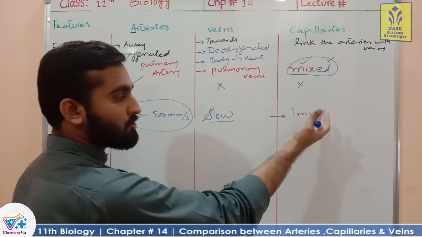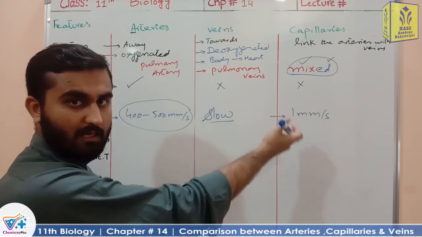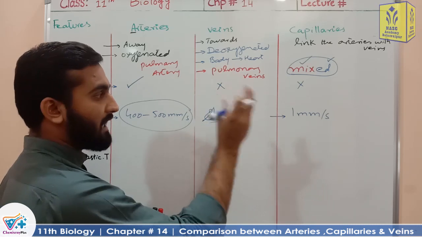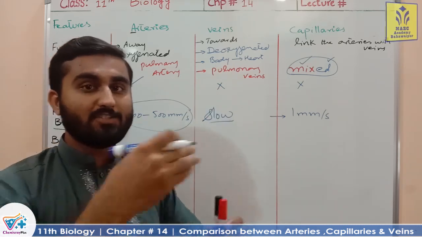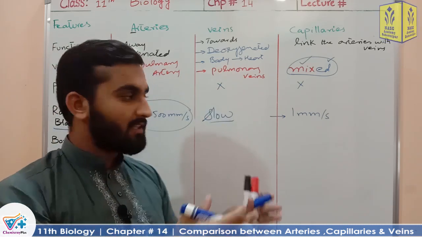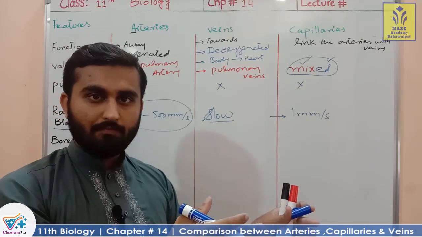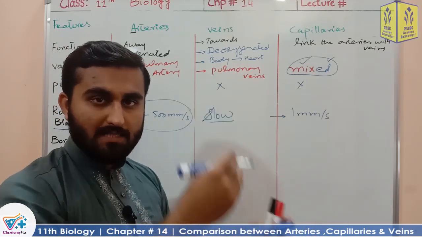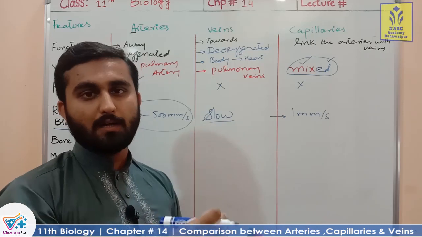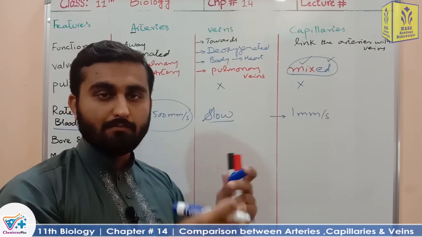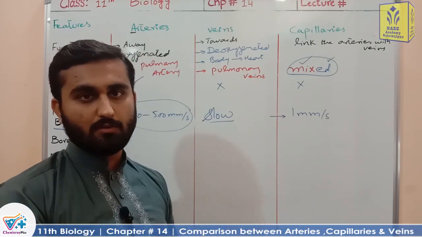Why is the flow of blood so sluggish? What is the need here? Capillaries are exchange vessels. When the flow is sluggish, the material that is flowing in the blood acquires much more time for the exchange.